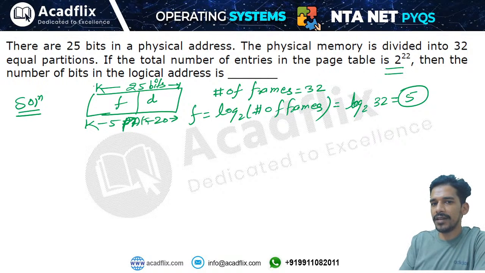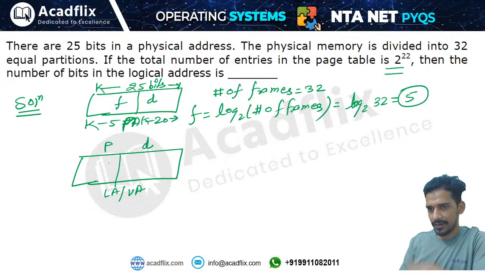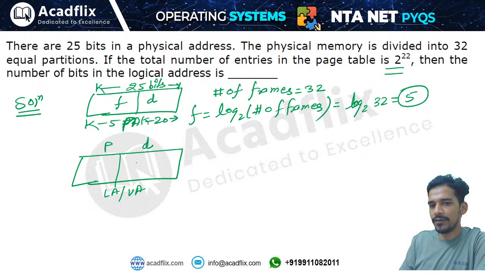If the total number of entries in the page table are 2 to the power 22, then how many bits are there in the logical address? Okay, this is asking about how many bits will be there in the logical address or virtual address. So virtual address is divided into page number and offset, right? Page number and offset. Offset field we have already calculated, that will be of 20 bits.